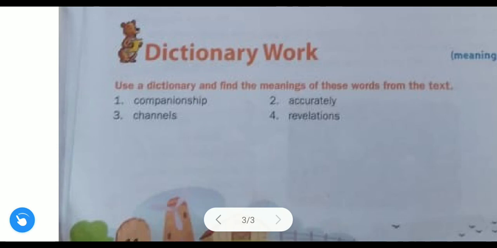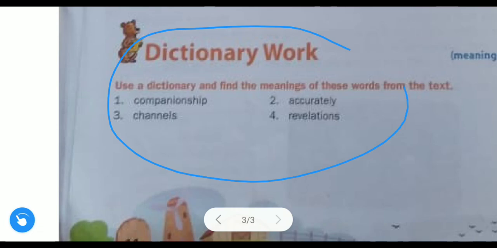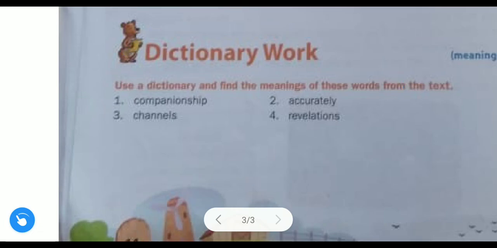Revelation, what is the meaning of revelation? The act of making something known that was secret. Just search the meaning of all these words in the dictionary, and whatever meaning you find, write it down in your homework notebook. So this is for homework. We have completed everything, the grammar part, even words and everything. In our next period we are going to start a very important poem from this Cambridge book. We will start the poem in our next video.